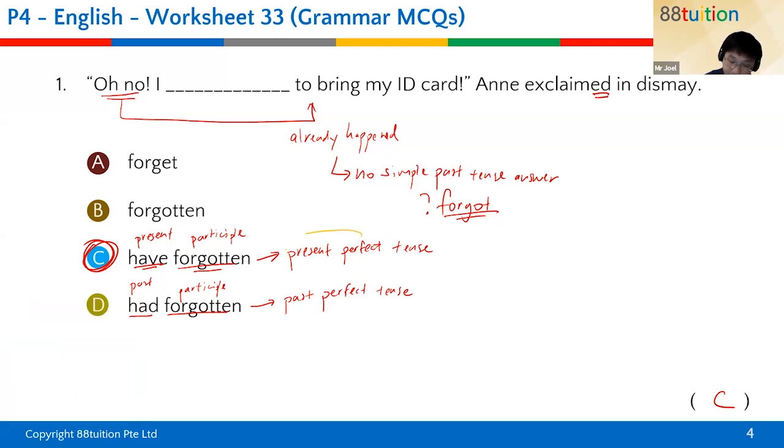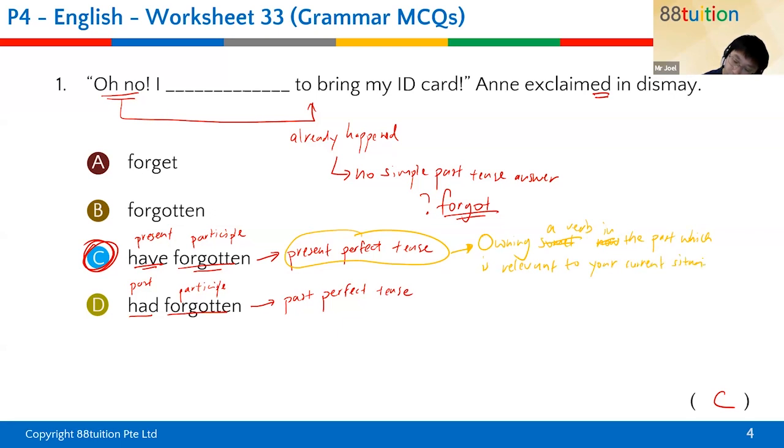All right. So when do we use this? When do we use the present perfect tense? We use it when we want to talk about owning a verb in the past, which is relevant to your current situation.